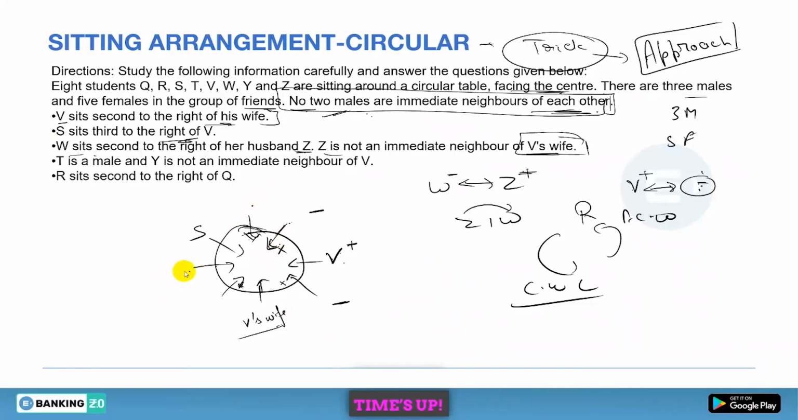Now, suppose you are putting Z here. W must be second to the right, and right means this side, so 1 and 2. W will come here. But can you place W here? No, because W is the wife of Z, but at this place you have to make it V's wife. W can't be the wife of V because W is the wife of Z. So you can't place Z at this position. That is for sure. So the only position left is Z here. Done. And it is a male member, and second to the right, at this position you must have W, and it is a female member.